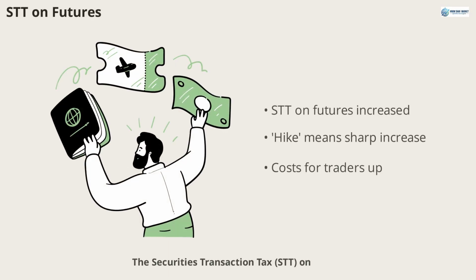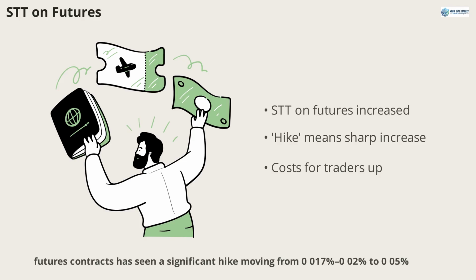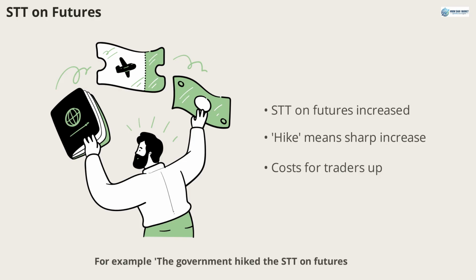Securities transaction tax, STT, on futures contracts has seen a significant hike, moving from 0.02% to 0.05%. The verb hike is used to describe a sharp increase in price or tax rates. For example, the government hiked the STT on futures. This term is valuable for discussing sudden changes in costs or rates in both finance and general English.